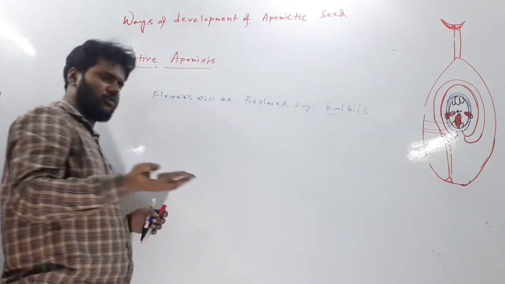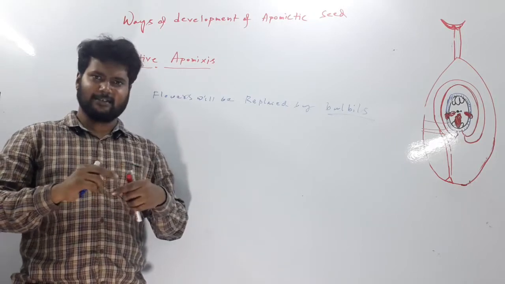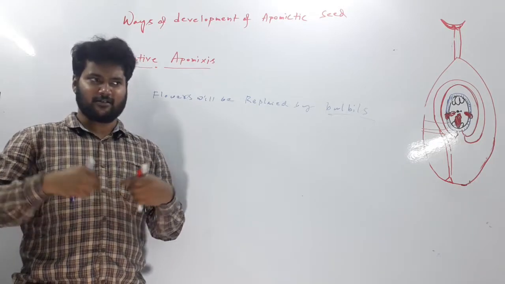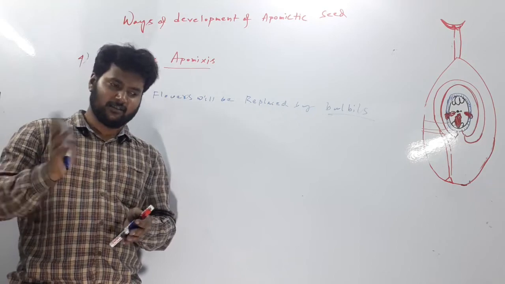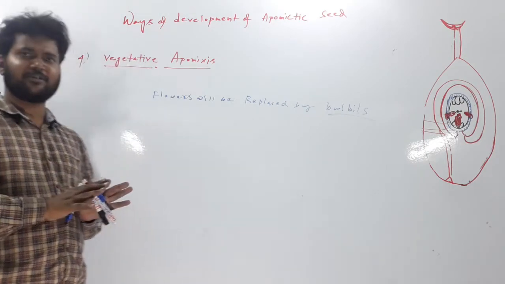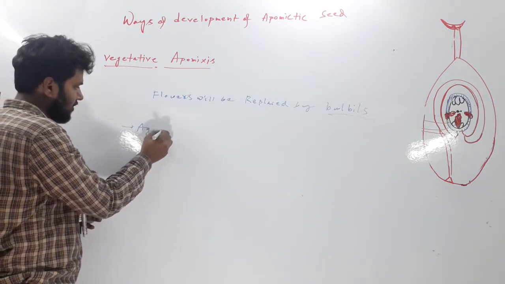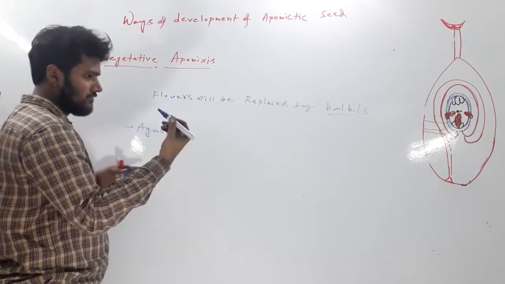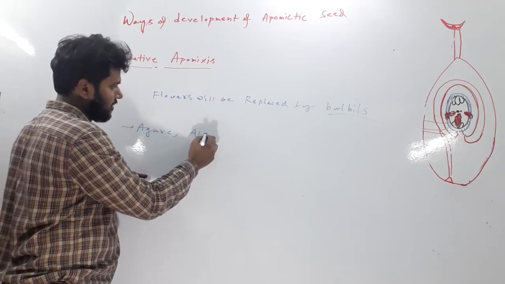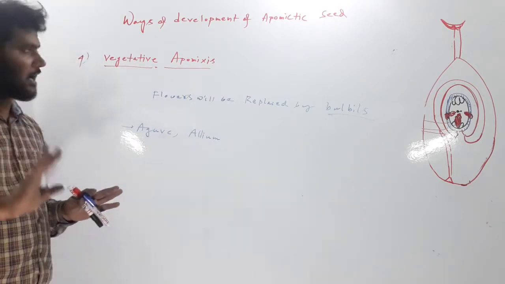And you know what is the nature of the bulbil? It starts germinating well on the plant also. And this type of apomixis may be found and is very much important in case of agave. Bulbil is found in the agave. This is also very much important for allium. Okay, so these are our 4 types of apomixis.